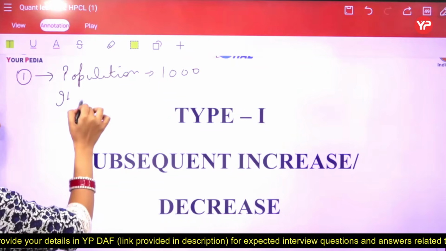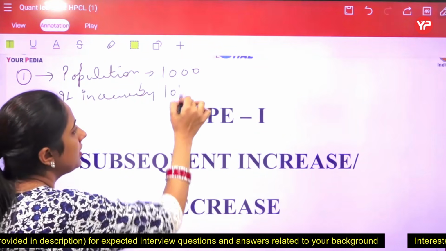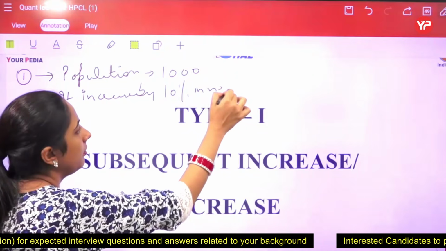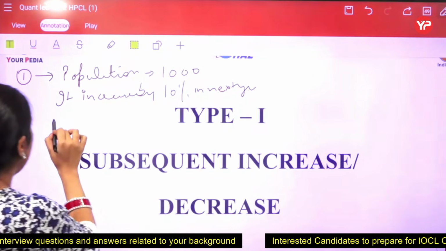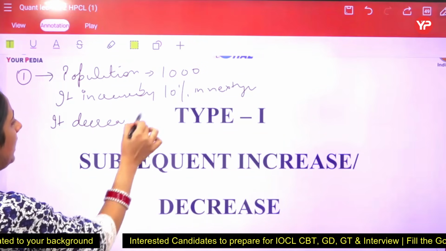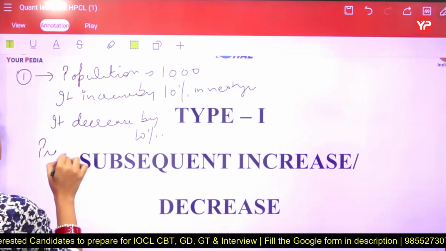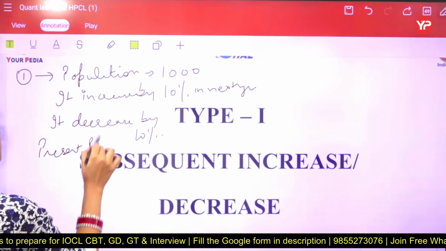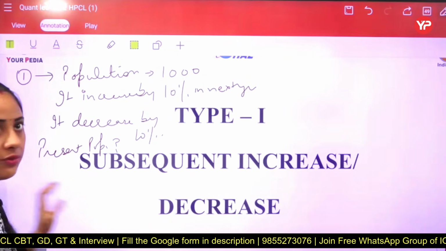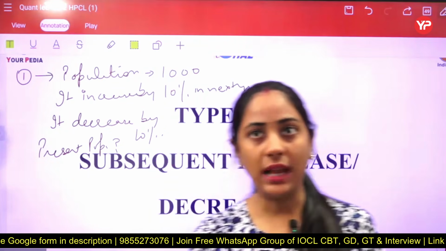It increases by 10% in the next year. Then again, let's take that it decreases by 10%. Then find the present population. Present population you just have to find out. So what should be the answer here, students? We just have to calculate that one.